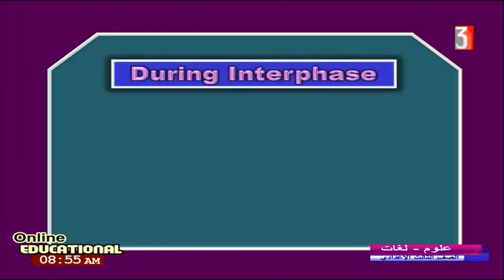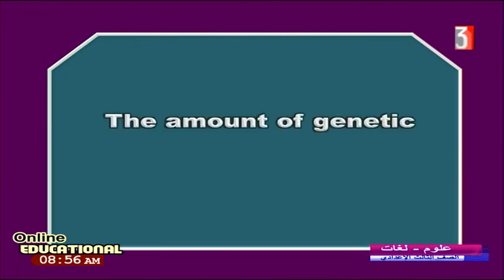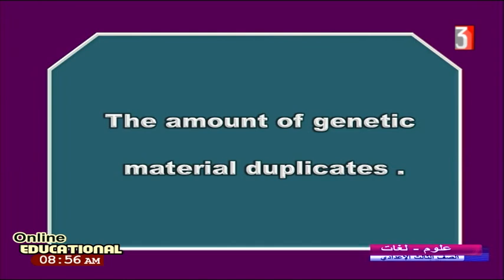I tell you. During interphase, the cell prepares itself for division through an important biological process. What does it do? The amount of genetic material increases, will be duplicated, will be doubled.